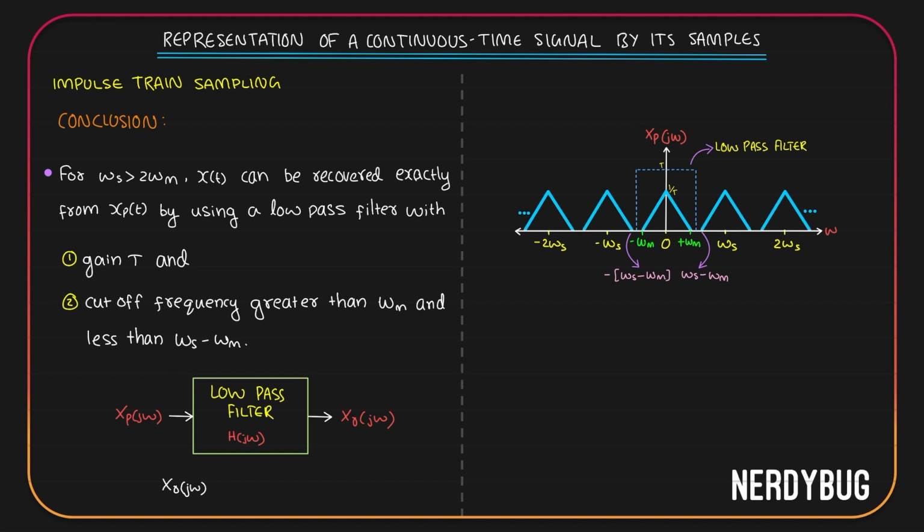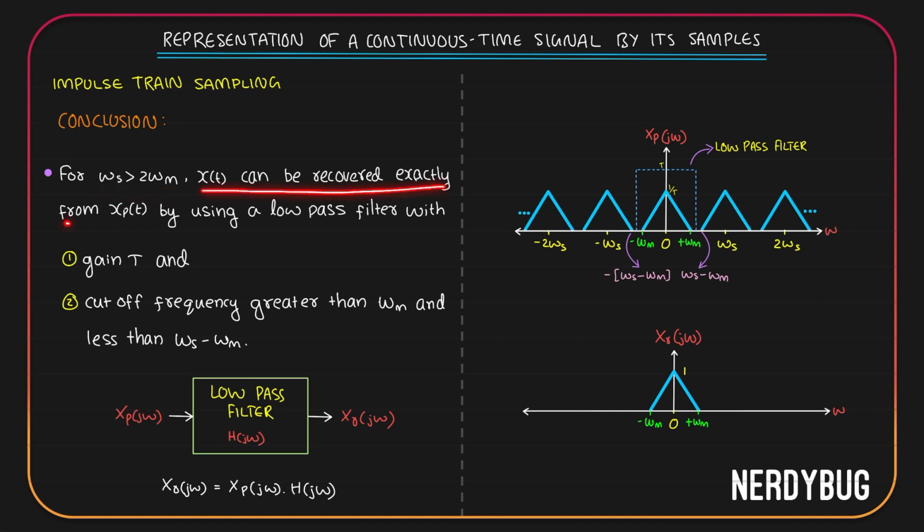Now, Xr(jω) will be the product of Xp(jω) and H(jω). In this case, if you multiply what we have over here with this one, the output is going to look like this. This is exactly how X(jω) looked like. So to get our original signal x(t), all you have to do is apply inverse Fourier transform on the recovered signal.